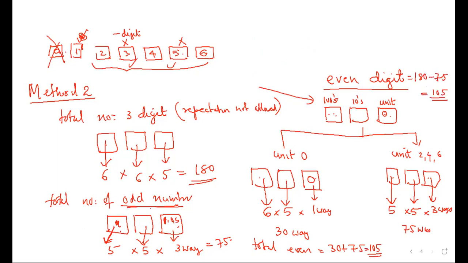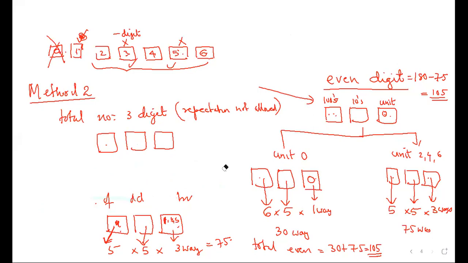This is the second method of doing the problem. Understood? Because odd digit do not have this problem of that 0 issue. So first you can calculate number of odd digits. Then you can calculate even digits. Arundhati, you need to speak to understand. These are all logical questions. If you don't speak out, I can't come to know what you don't understand. So speak out.